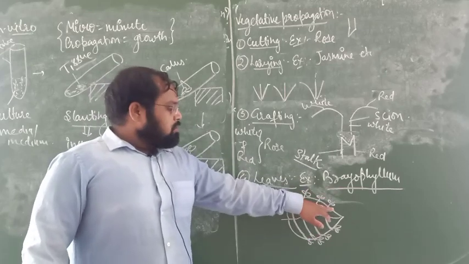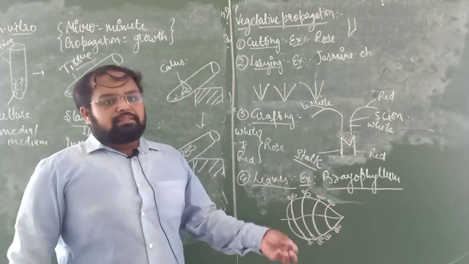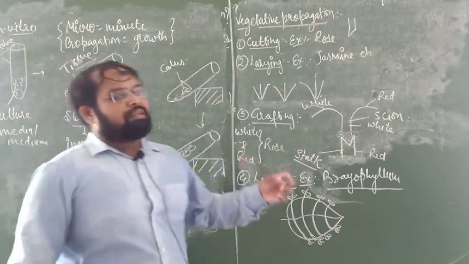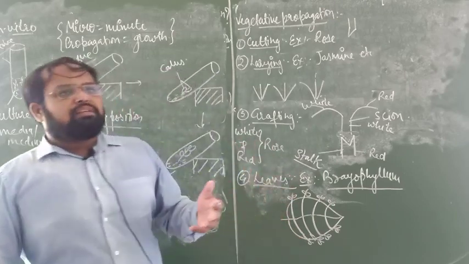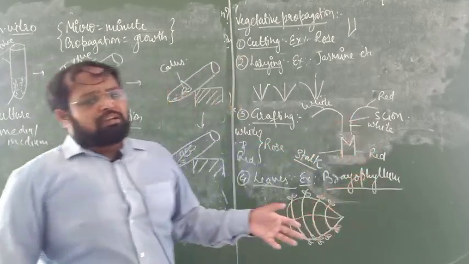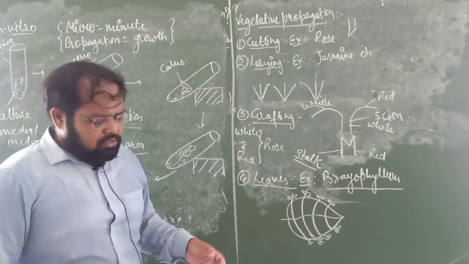At the notches of the bryophyllum leaf, many buds arise that later produce a new bryophyllum plant. There are many things in vegetative propagation, but only this part is in your syllabus.